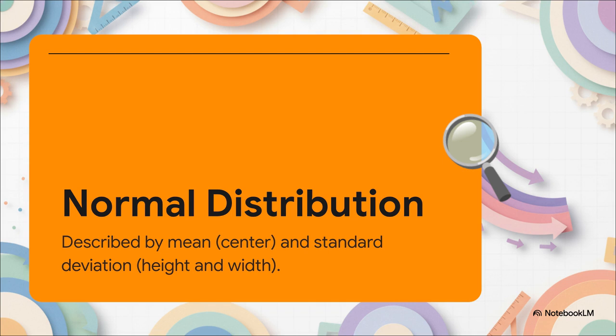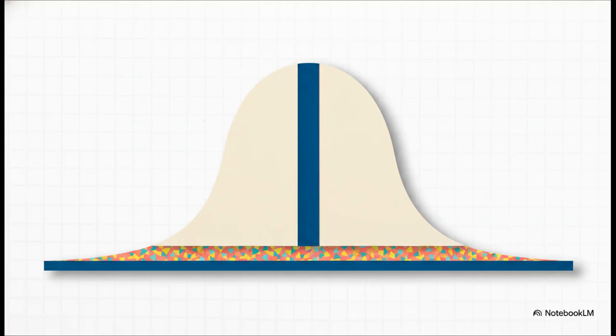Second, we have the standard deviation, represented by sigma. This one determines the height and width. A smaller standard deviation makes the curve much steeper and tighter, while a larger one flattens it out, making it broad. Let's quickly run through its core traits. The normal distribution curve is perfectly symmetric and bell-shaped. Because of that perfect symmetry, the mean, median, and mode all sit exactly at the same center point and are perfectly equal. The curve is also asymptotic, which just means the tails stretch out forever and never actually touch the x-axis. Finally, and this is crucial, despite stretching out infinitely, the total area under this curve is exactly 1.00, or 100%.